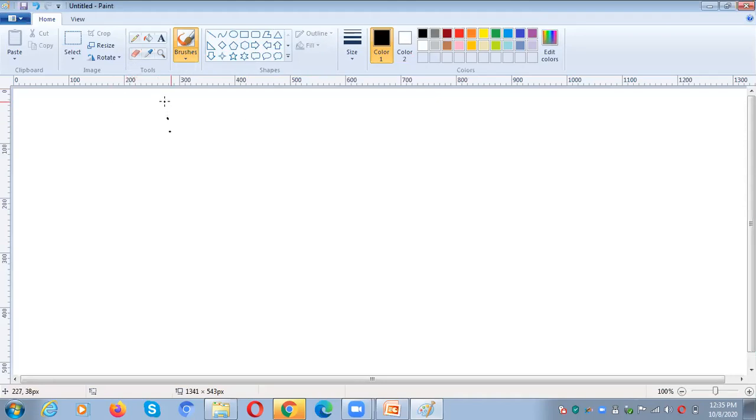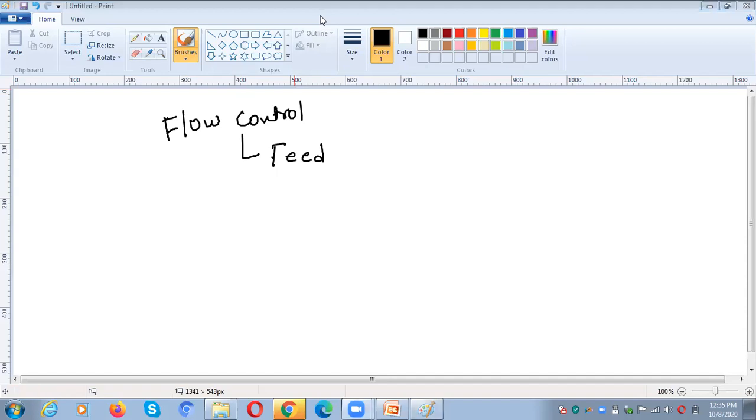Okay. So there are different types of flow control mechanisms. What are those? There are two types: one is feedback based and the second one is rate based. What is feedback based and what is rate based?